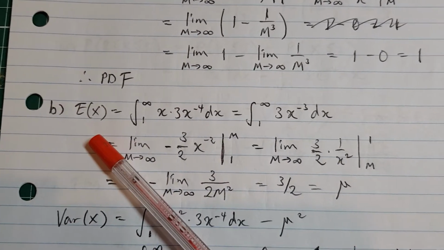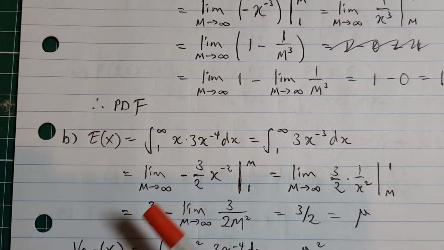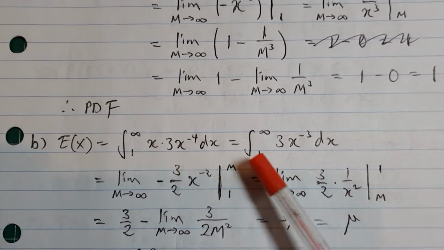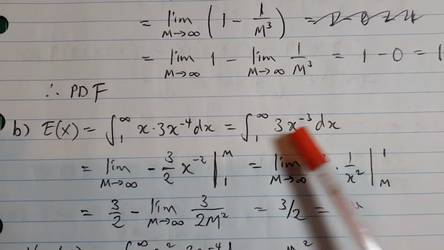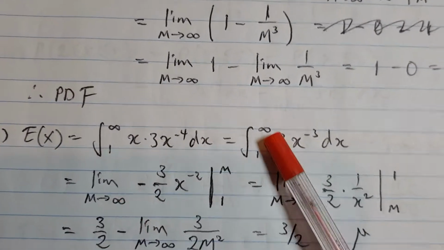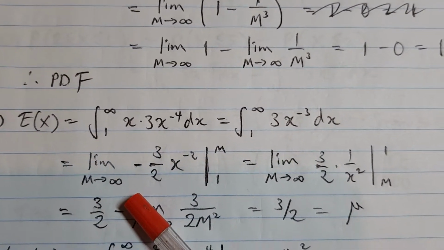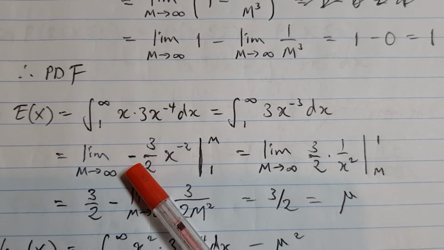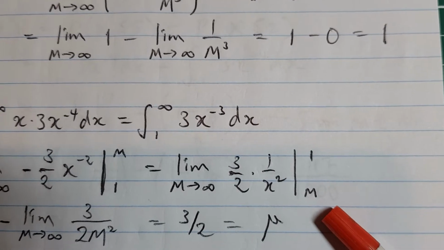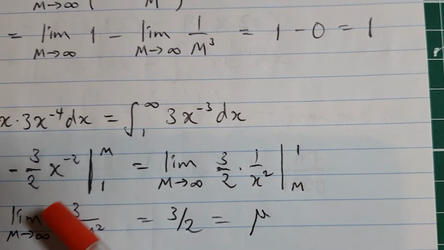And in part B, you're asked to find the expected value between 1 and infinity. Remember, it's x times the little f of x. So it's this. As usual, take the usual integration exercise and take the limit. Instead of 1 to infinity, you go 1 to m, and m goes to infinity. Again, I have the negative sign popped up, so drop that and then swap the order. Then that's this.